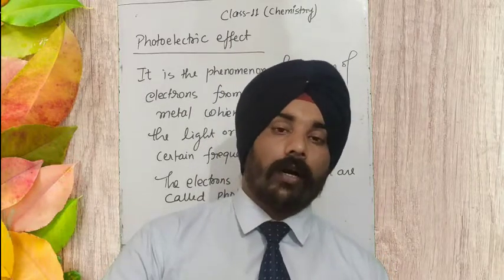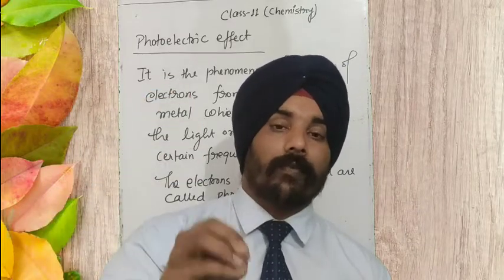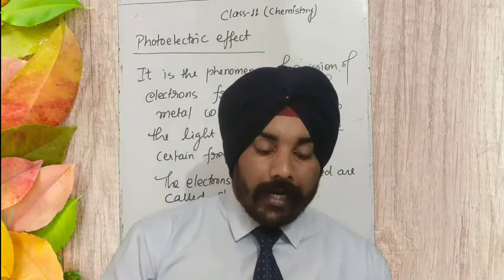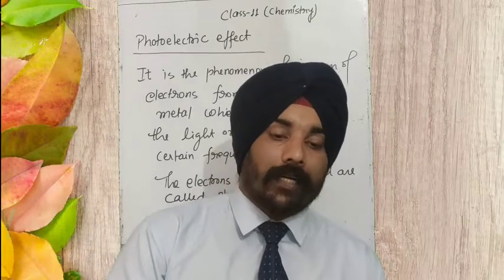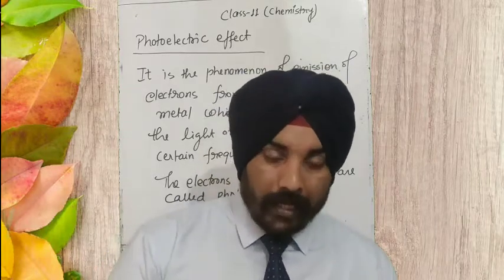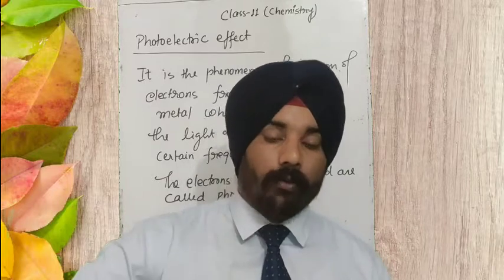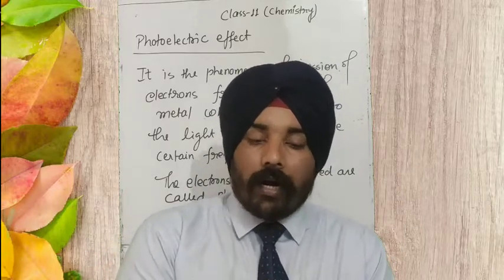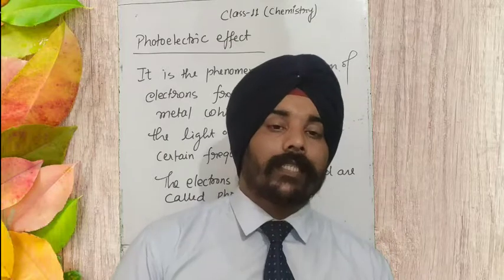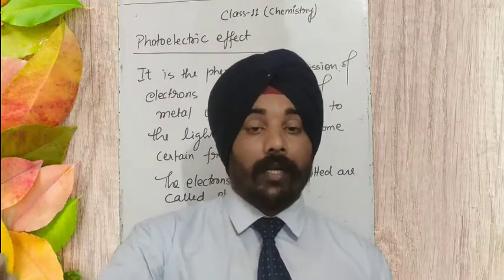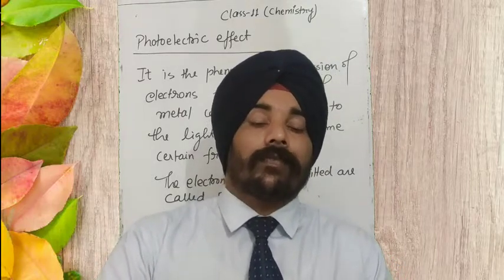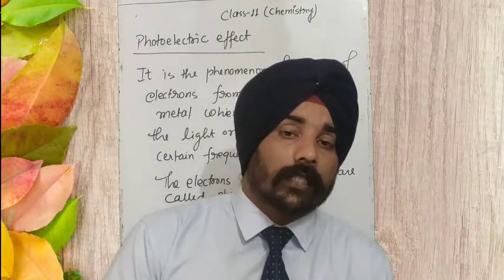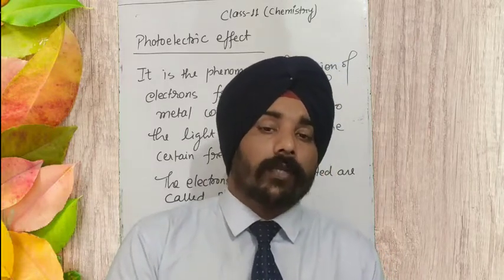So when a photon strikes the surface of the metal, its own existence vanishes. It transfers all of its energy to the electrons that are free inside the metal, free to move. Photon is completely vanished, and it has transferred all of its energy to the electron.